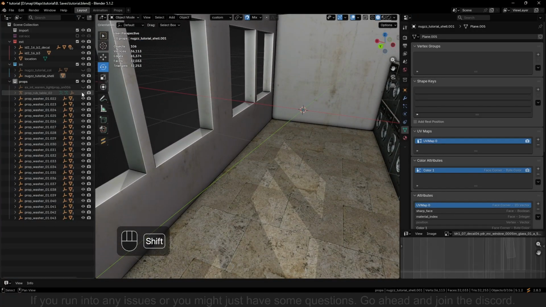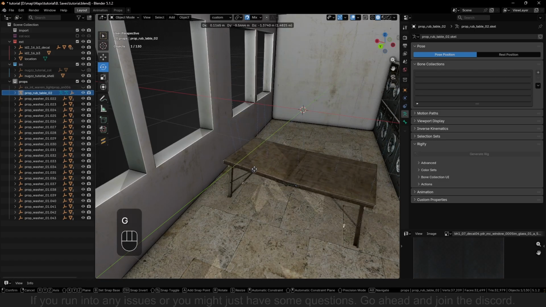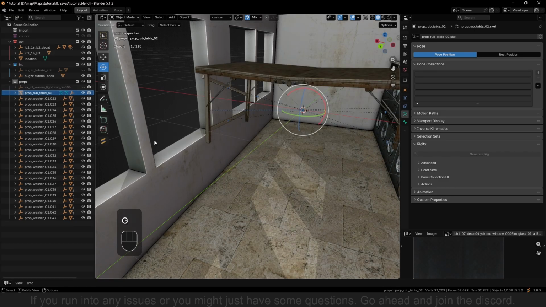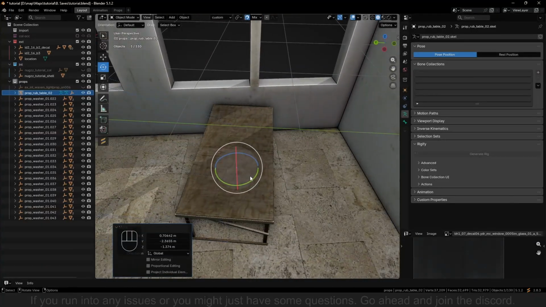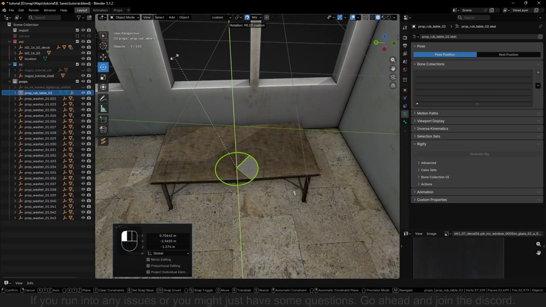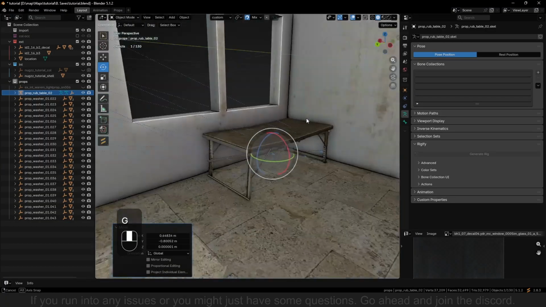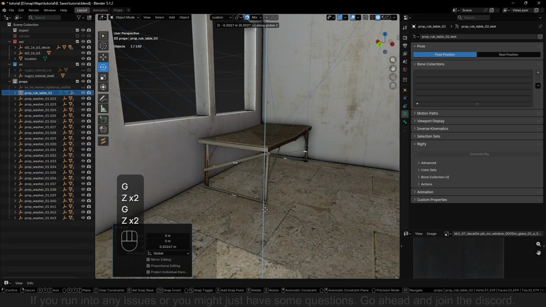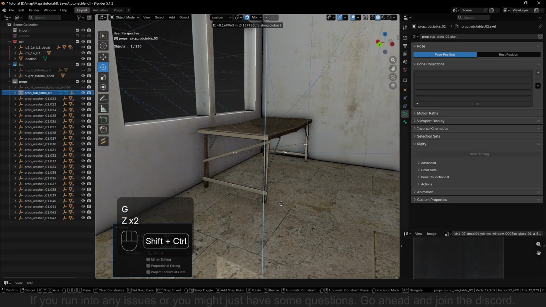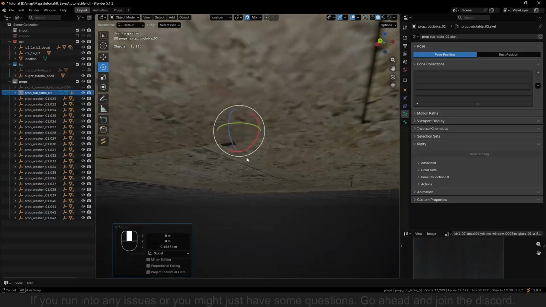And now we would like to place the table. So unhide that. Again, just by clicking up here and then pressing G to move, we can move it to the location we want it. Want this here. Kind of a small table, but it will do. Sometimes it has hidden legs that you might have to locate. So that looks fine.